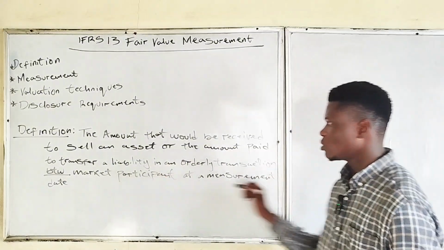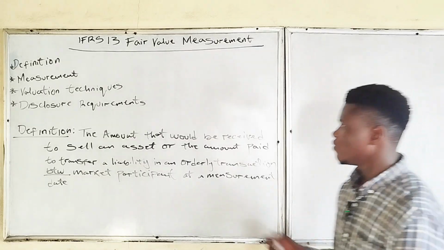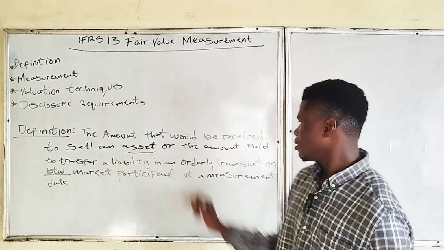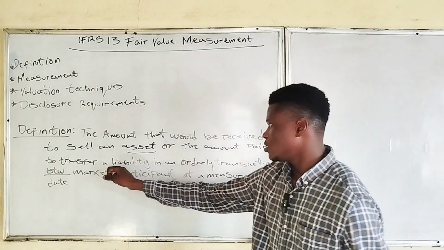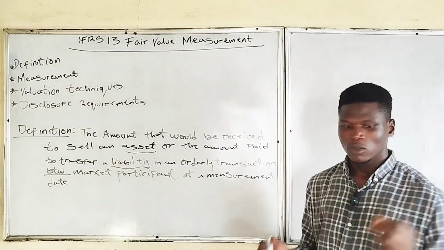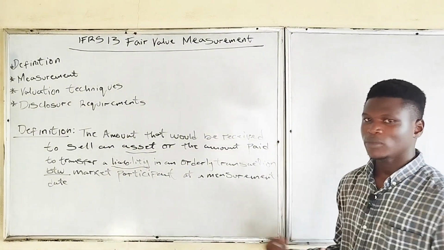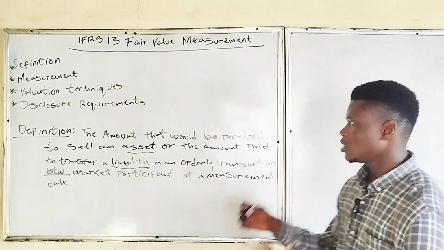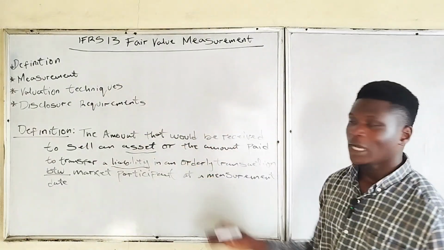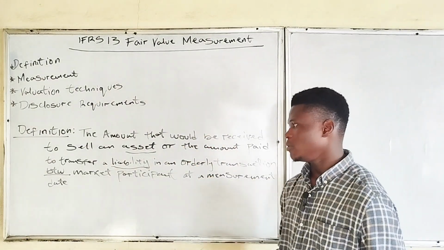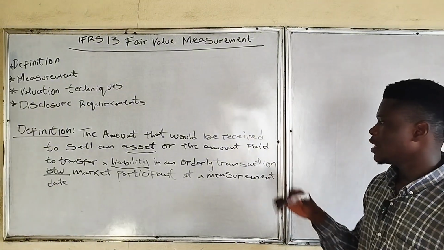We'll also define some terms in relation to this. We've talked about assets and liabilities in the first class where we talked about the elements of financial statements. In case you missed that, you can go back there so that you can understand the terms assets and liabilities.